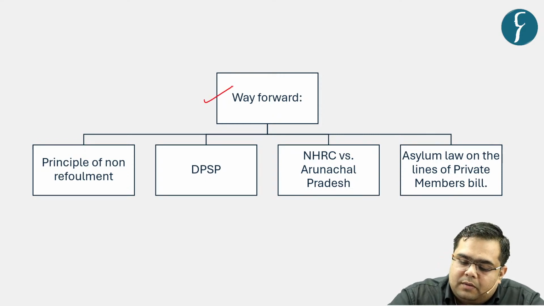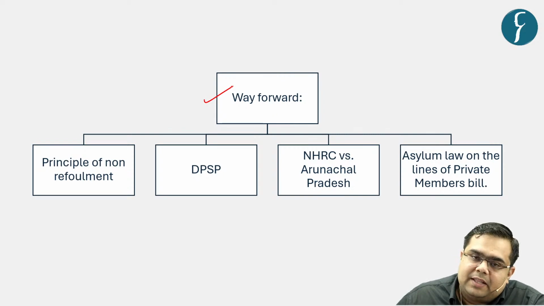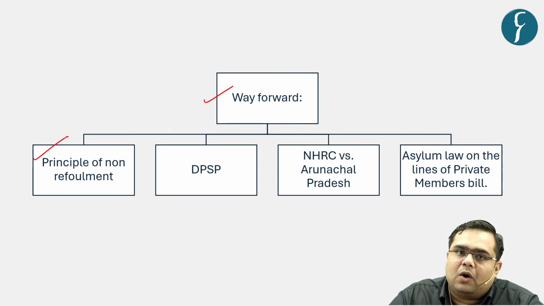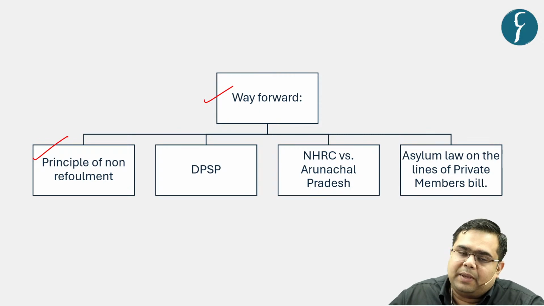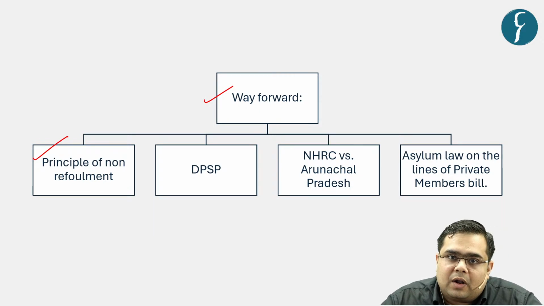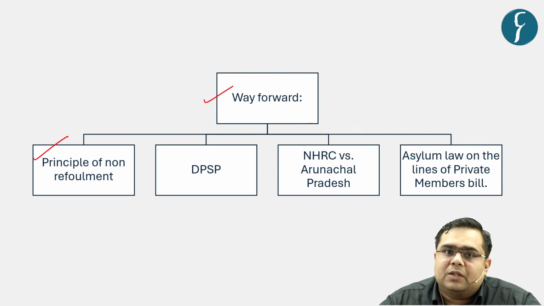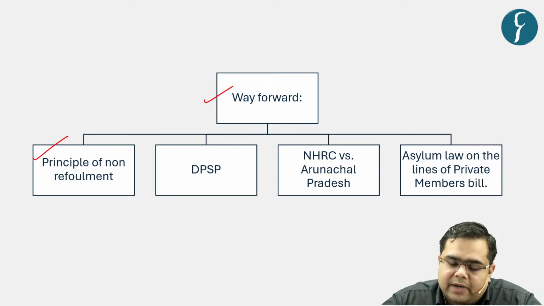So way forward, you can say, first, the principle of non-refoulement has to be kept in mind, right? What is the principle of non-refoulement? It says that people who are suffering, or who have a fear of being persecuted in the name of, let us say, religion, race, caste, ethnicity, political opinion, and so forth, should not be sent back to the country of origin of persecution, right? So first, we should honor the principle of non-refoulement.